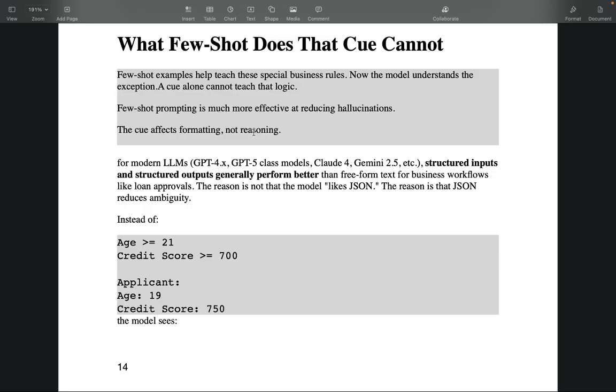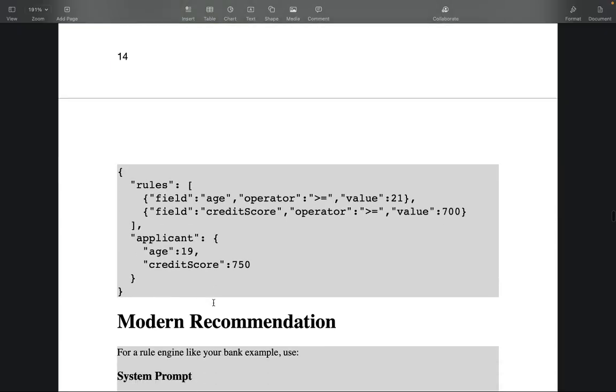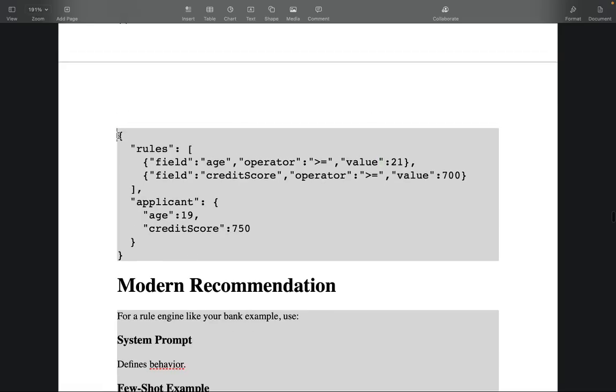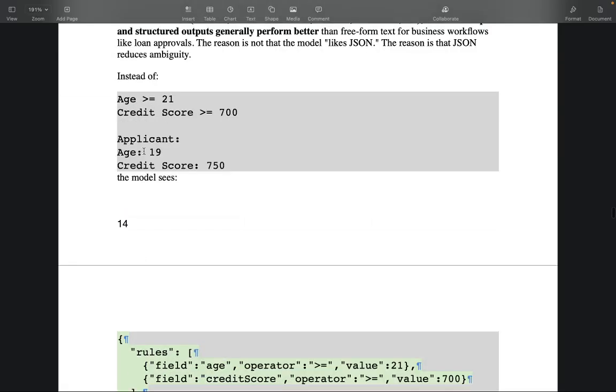So it's specific, right? Instead of giving something like age is greater than this, applicant is this, directly in a free text form, you give some JSON. Like this, the input is rules, field is age, operator is this, value is this, applicant is this, right? So it will understand this better than the free text.